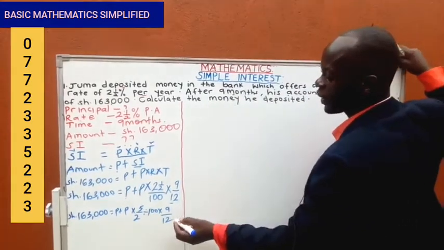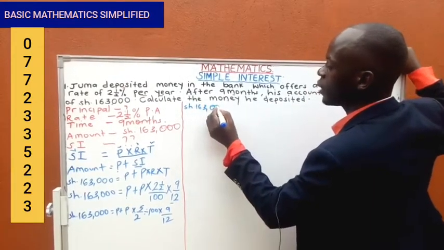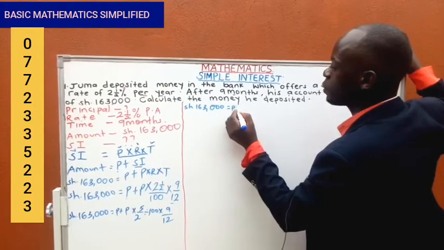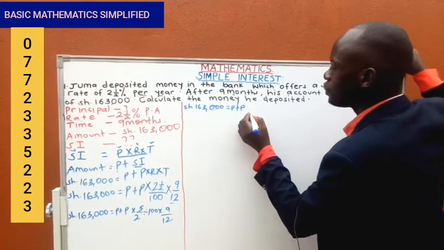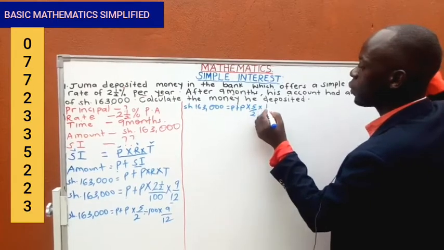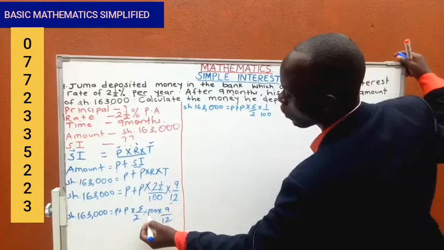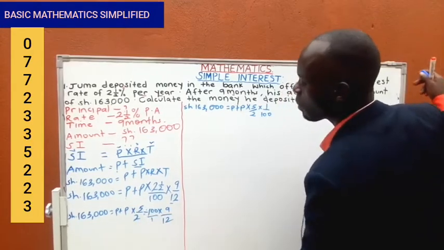So when you have that, you now say shillings 163,000 equals principal plus principal times 5 out of 2 times 1 out of 100. When we are dividing, remember we can use the reciprocal.